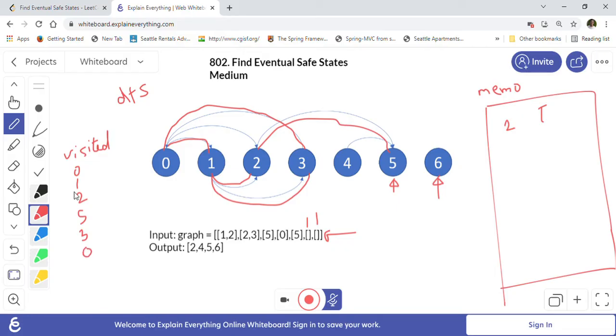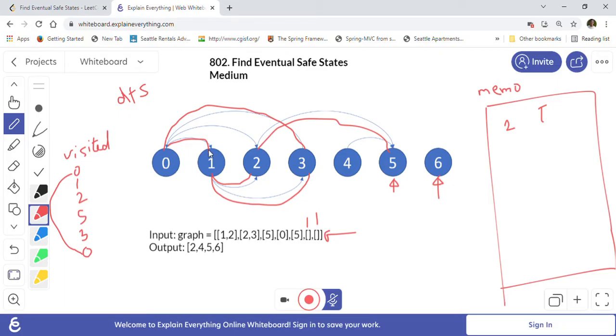So now we know that we are visiting a node that we have previously already visited, right? So there is a cycle basically, as you can see. So we can go from 0 to 1, 1 to 3, and 3 to 0 again. So there is a cycle, which means that this path is not going to lead to a safe state, right? Because again we are finding a cycle and it is again leading to the same node, which is not a safe node, right? Or which is not a terminal node basically, right? So which means that 0 is not a node which is ending in safe states basically, right?